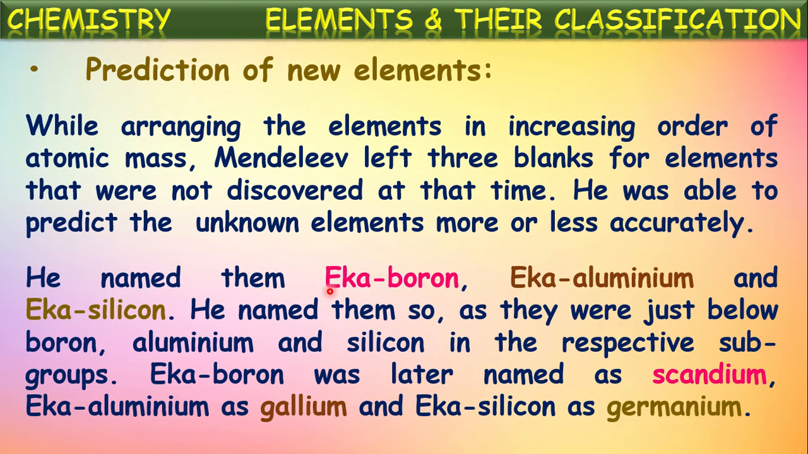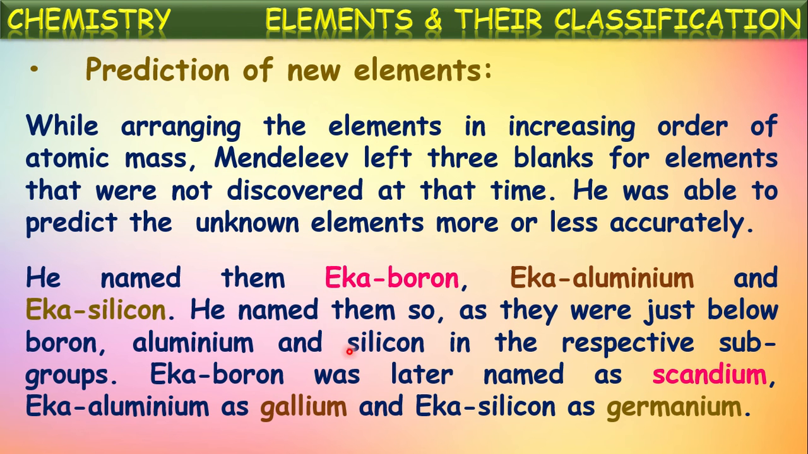So he left a blank down to boron in the periodic table, and he assumed that element also will show similar chemical properties just like boron. That's why he called that unknown element Eka boron. See here, he predicted some elements, he left some blanks in his periodic table, and he predicted the properties of those elements also. So he succeeded in these predictions more or less accurately also. Okay. So he named them so as they were just below boron, aluminium, and silicon in his periodic table respectively.